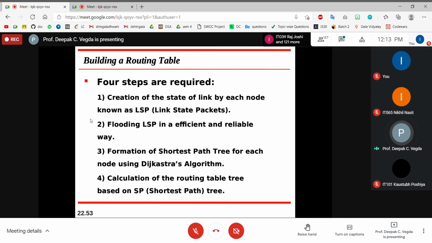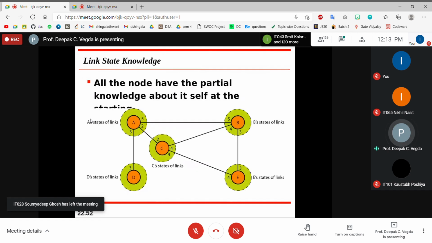Every node has to create an LSP packet. Now what will be there in the LSP packet? The LSP packet has the information about whom I am connected with. So in my LSP packet, I'll write that I am directly connected with 1, 2 and 3. If A generates an LSP packet, in A's LSP packet there will be the information that I am connected with B, C and D with respective costs.